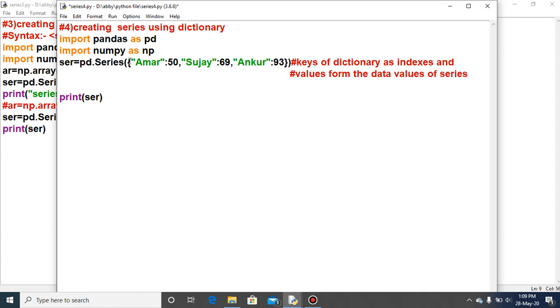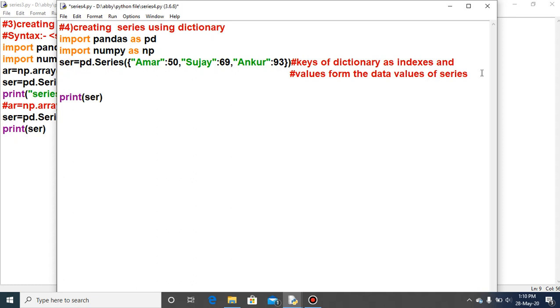So this is an example of the dictionary. In this series, the argument provided is a dictionary. This is the dictionary. So how the dictionary elements can be used for creating the series, this is an example. The comment line is important to see. Keys of the dictionary will display as indexes, and the values form the data values of the series.